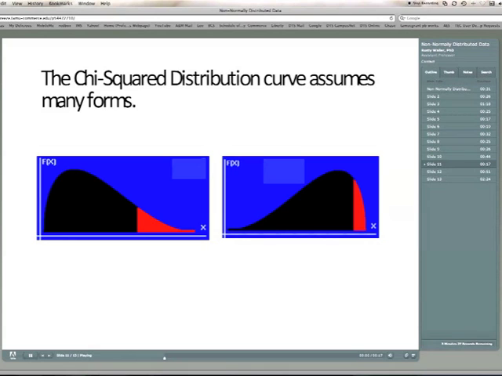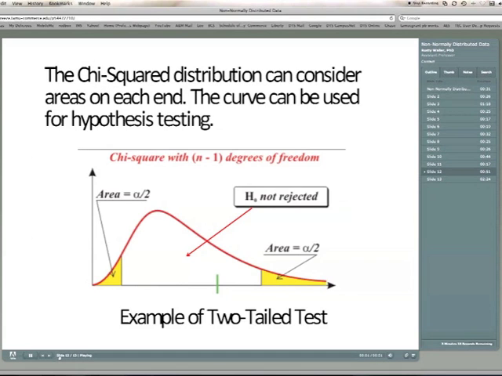In one of these, it's skewed to the left, and notice the one on the left, the rejection region is red. The one on the right, the data are skewed to the right, and the rejection region is on the right. The chi-square distribution can consider rejection areas on each end. The curve certainly can be used for hypothesis testing.